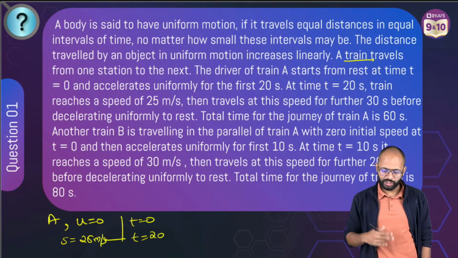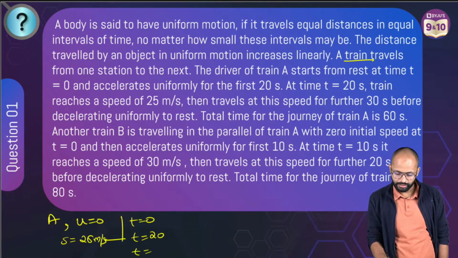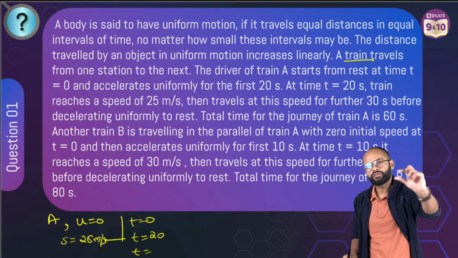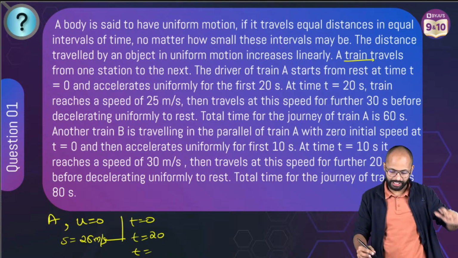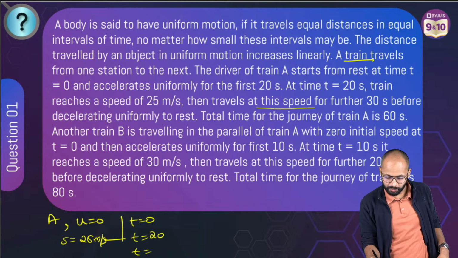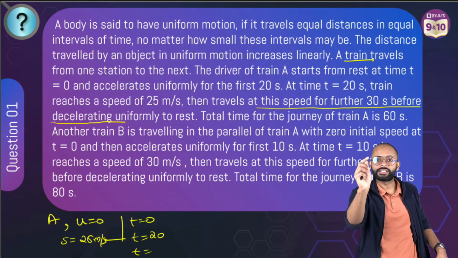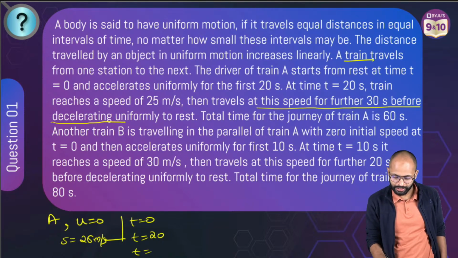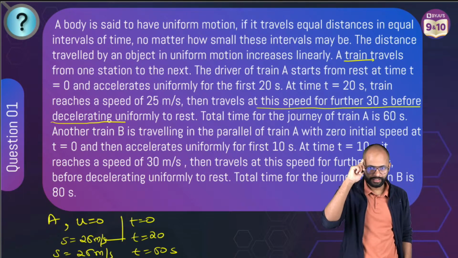Travels at this speed for a further 30 seconds. So what is the total time now? 20 seconds it traveled and reached 25 meters per second. For a further 30 seconds it will maintain its speed, decelerating uniformly to rest afterwards. For 30 seconds it maintained its speed, how much? 25 meters per second. So till t equal to 50 seconds, what was the speed? 25 meters per second. Yes or no?